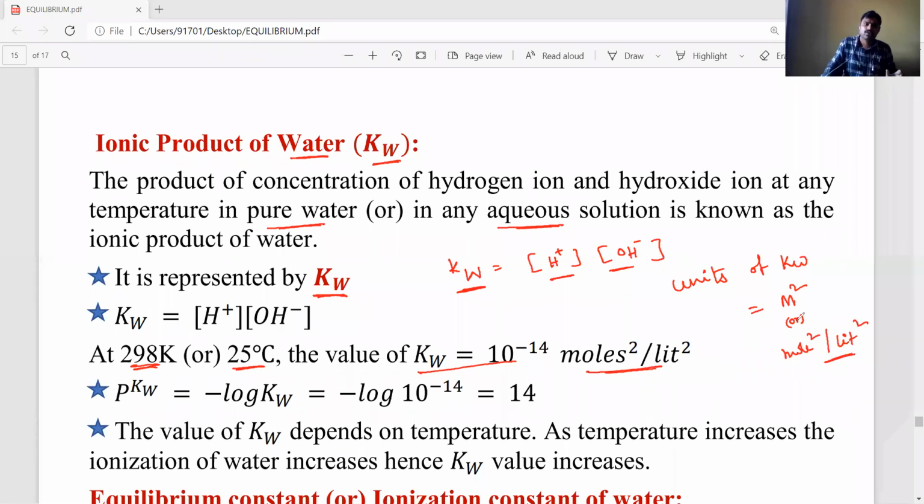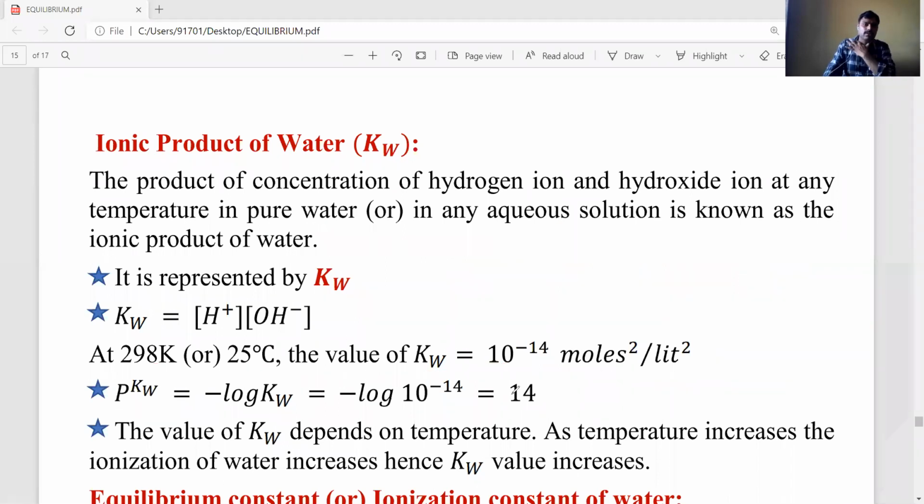Okay, students. So now listen carefully. Kw value is 10 to the power of minus 14. Now Kw is converted into pKw.